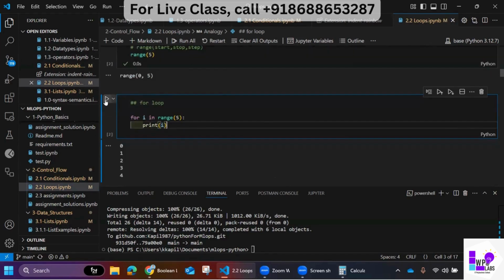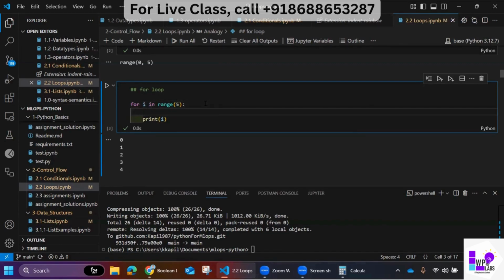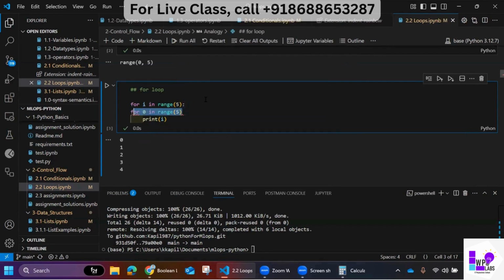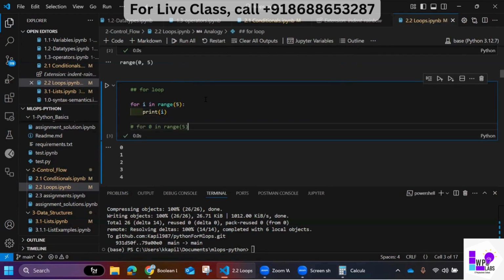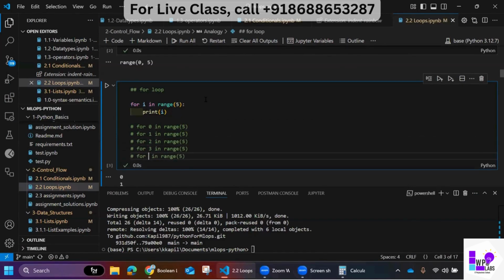So what will this do? Let's see. 0 1 2 3 4. How did I get these values? Because of range. What range was doing is giving one value to this. First it gave 0. Then in range 5, let me cut this and do it down to explain. First it did like this. Then i became 1. Then i became 2. Then i became 3. Then i became 4.